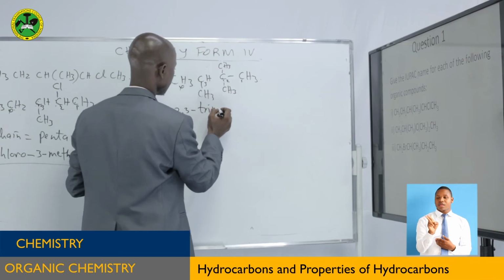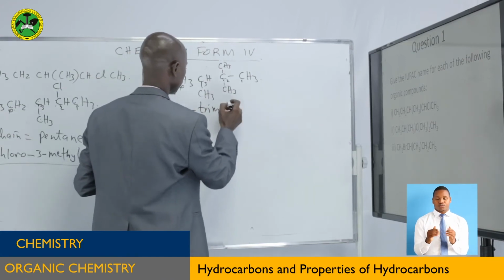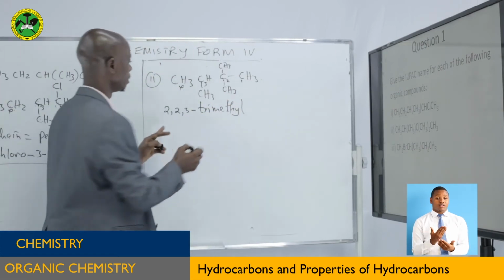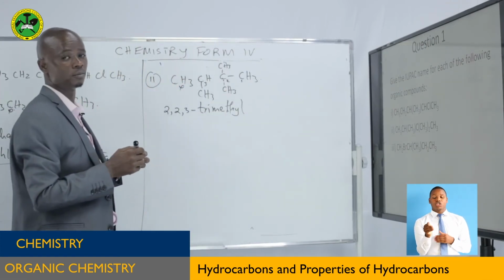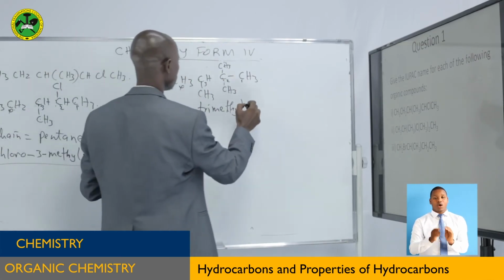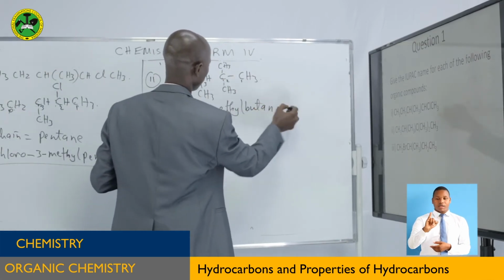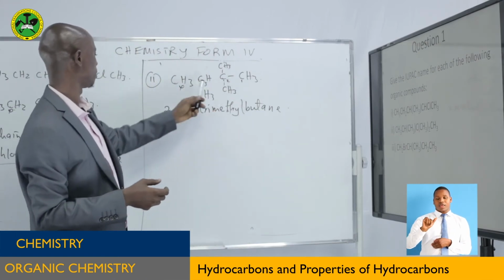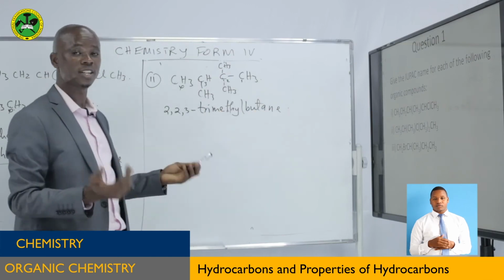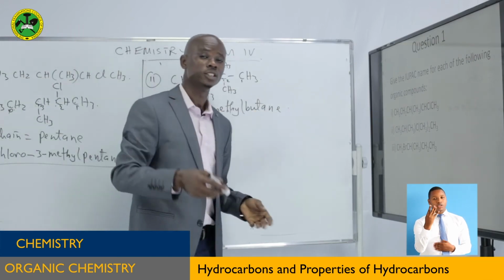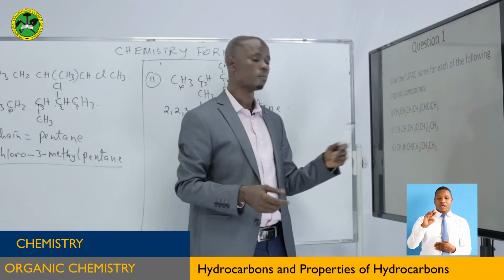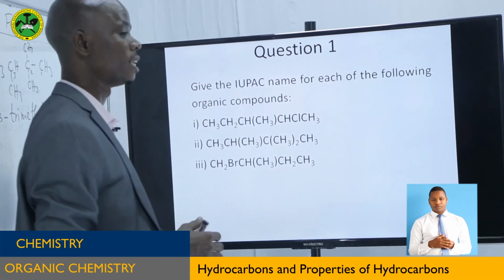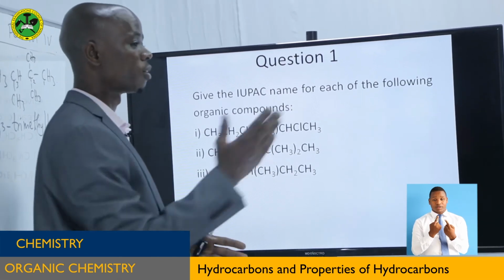So trimethyl. Then you finish with the parent chain, which contains how many carbon atoms? 4. So this is butane. So you see 2,2,3-trimethylbutane. It is very simple like that. So you can do this one by yourself. There is no problem. Now, after we have discussed that one, let's go to another question.